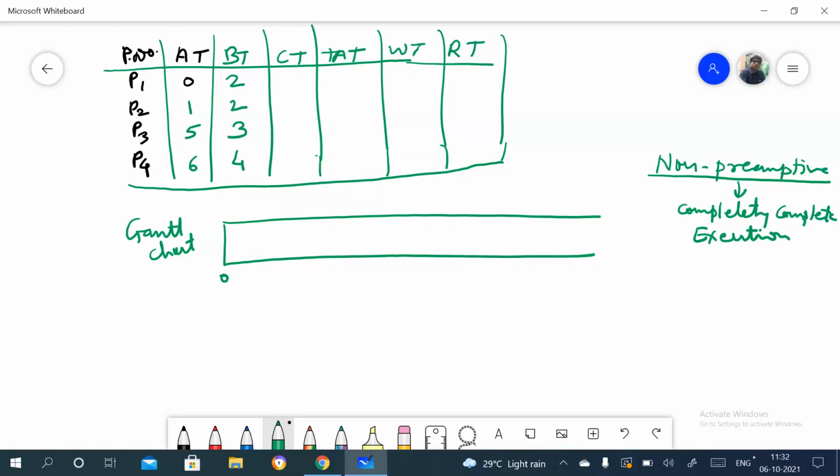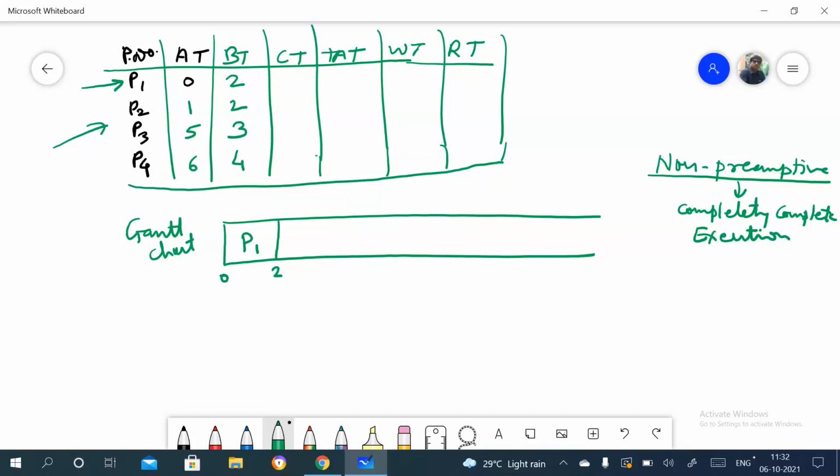Now at 0 time, which process enters the ready queue? From here you can see, which process enters at 0 time? You can see that P1 enters at 0 time. The arrival time of P1 is 0, right? So how much time does P1 need to execute, or what is the execution time or burst time for P1? That is 2 units of time. So we can consider that until 2, this process is in the processor.